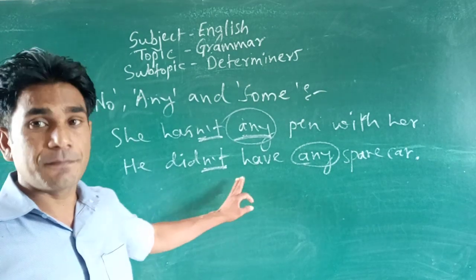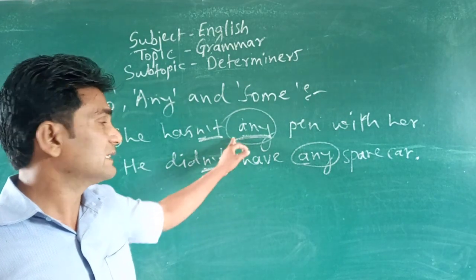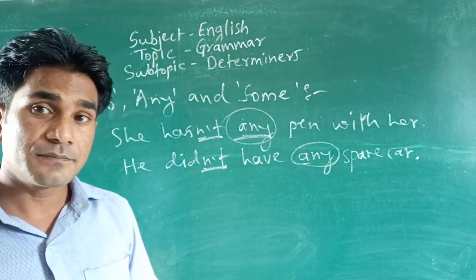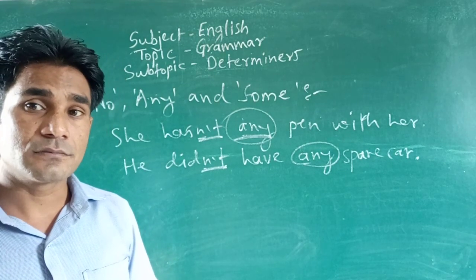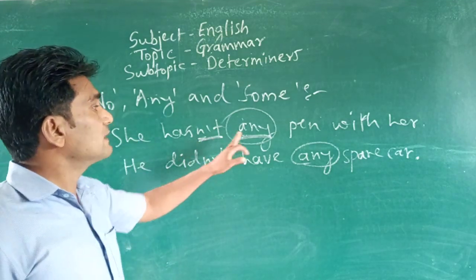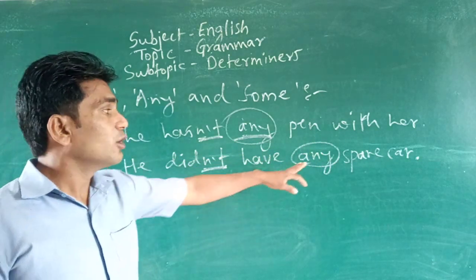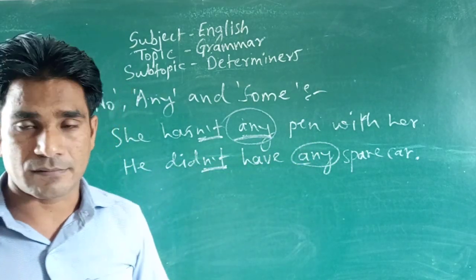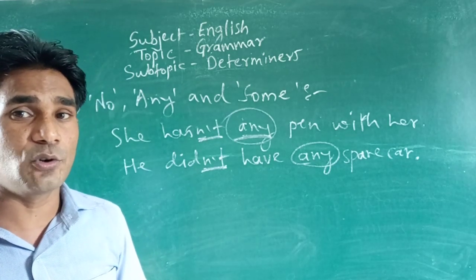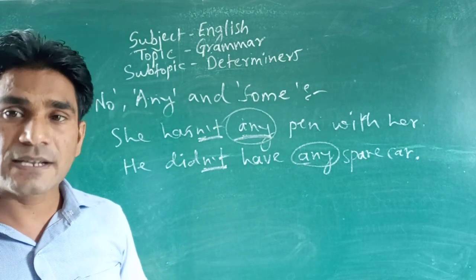If you want to say these both sentences with no, so how would they be? They would be like, she has no pain with her, he had no spare car. Okay, like this. Understood the difference between the use of any and no? And this is the first one, use of any in the negative sentences.